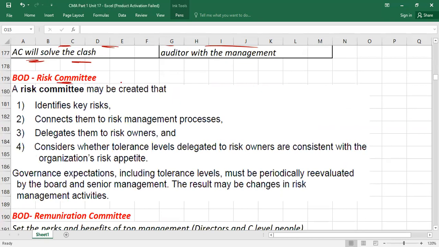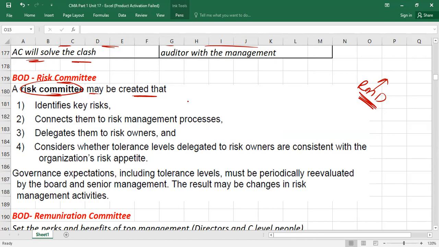Now I am talking about risk committee. Again, guys, risk committee, obviously as per the word, within our organization, we have a risk management department. There is a department with the name of risk management. These people are responsible to manage the risk. Understood? Or maybe they will supervise the risk management process also. So risk management process, I'll explain in the next class. But this risk management department obviously works under the supervision of the risk committee.